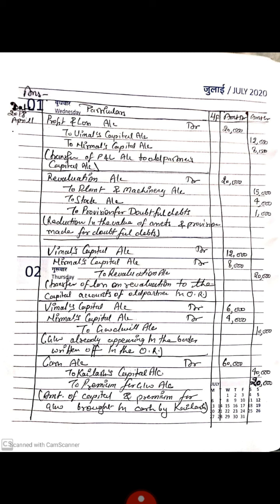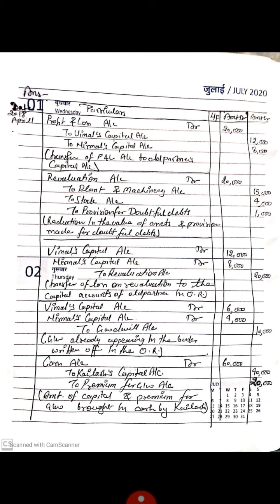First we distribute our profit and loss account which is given in the balance sheet, rupees 20,000. In the liability side it is given. So the entry will be profit and loss account debit to Vimal, to Nirmal, 20,000, 12,000, 8,000. Students, balance sheet items we always distribute among the old partners in their old ratio. Remember it in your mind.